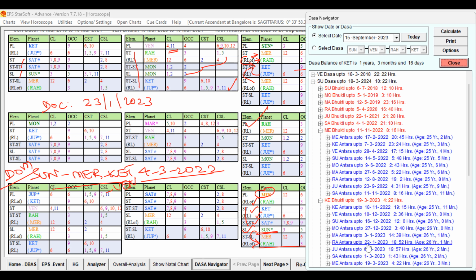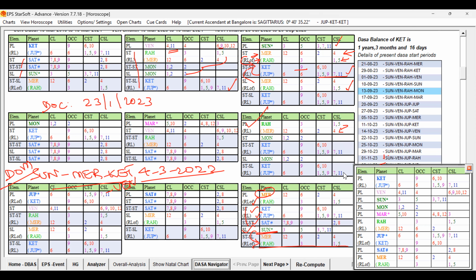So within that Rahu Antra itself, the child would have been born, because it is midnight of the 22nd, the 23rd first. I don't know the exact time, I have not noted it down. But as I said, one day is not a problem. Even a few seconds' difference in the birth time may not change the cuspal sublord position, but it will change when the Antra periods and Sukshma periods are at the border. I think you're able to understand, because you can see Rahu in the star of this, very good.